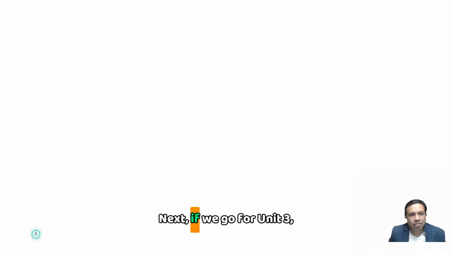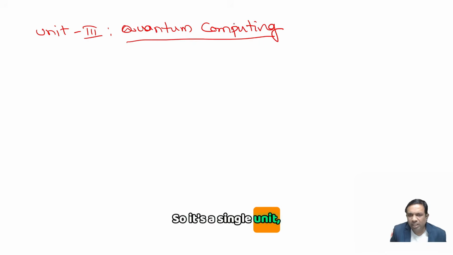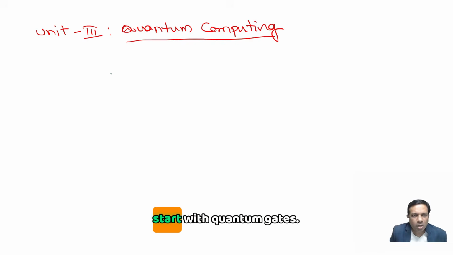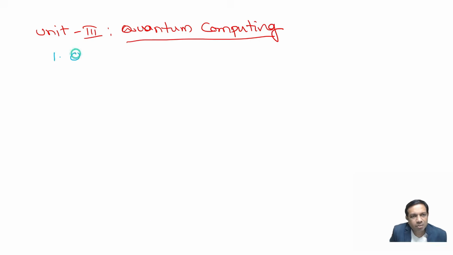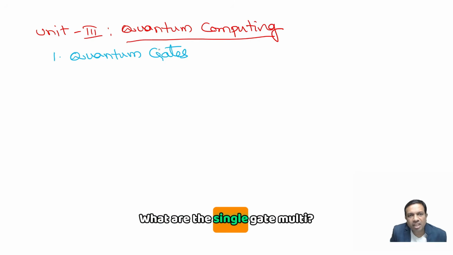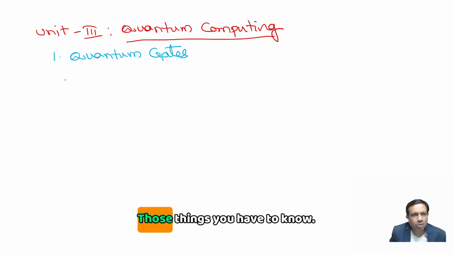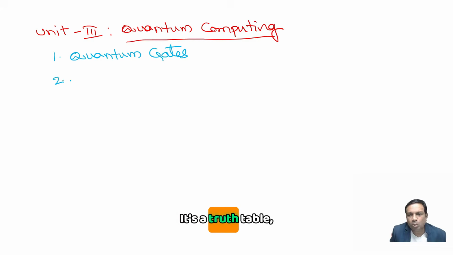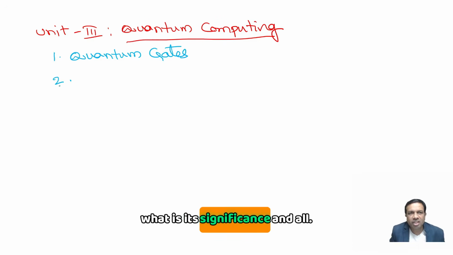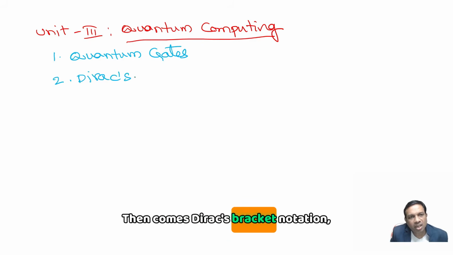Right. Next, if we go for unit 3, that's quantum computing. It's a single unit, but when you prepare, start with quantum gates. This is the high priority one. For quantum gates, you should know what the single qubit gates and multi-qubit gates are. It's the truth table, what is its significance and all. Then comes Dirac's bracket notation.